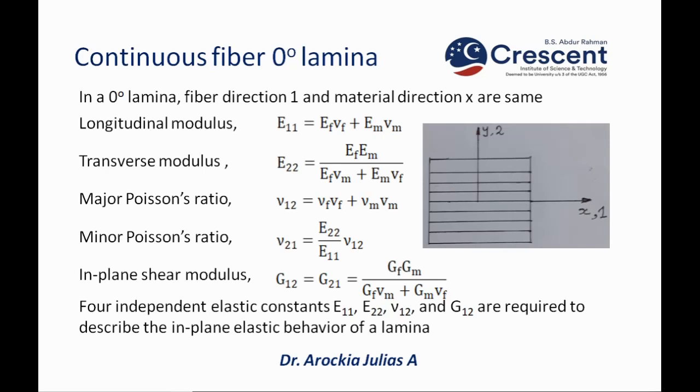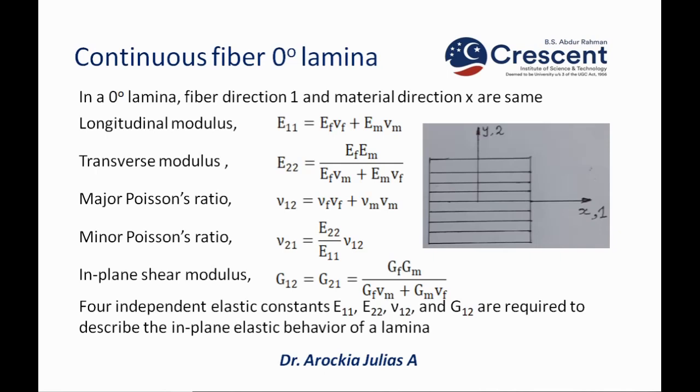Then major Poisson's ratio nu12 equals nu F VF plus nu M VM. Again rule of mixture principle. Minor Poisson's ratio nu21 equals E22 by E11, the ratio of transverse modulus to longitudinal modulus, times major Poisson's ratio. So, there is a formula for minor Poisson's ratio.